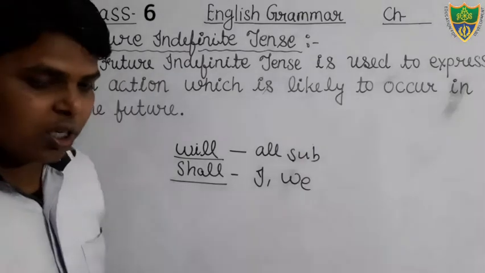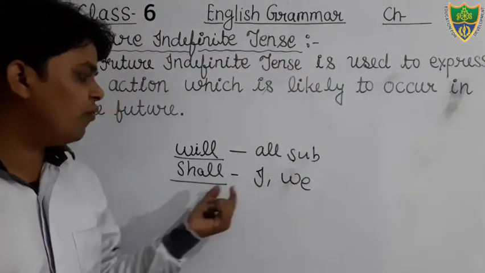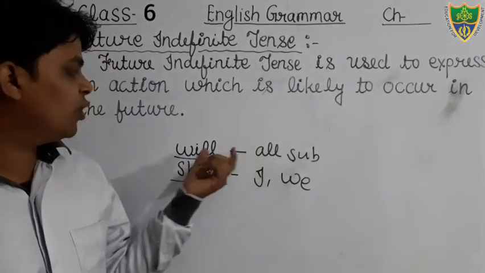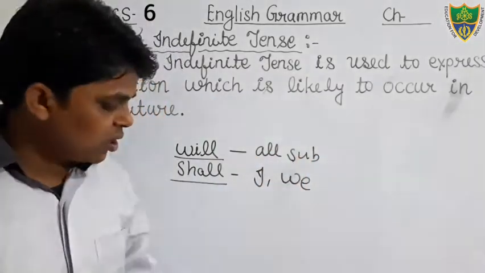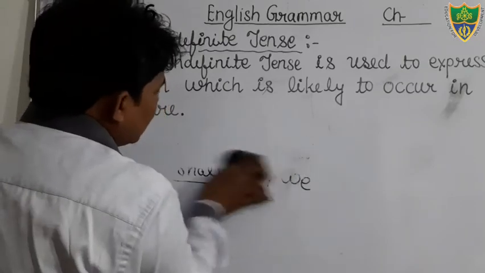So keep in your mind, we use shall with I and we only, and with other subjects we use the helping verb will. Okay students, we will discuss it later in the formation of future indefinite tense.